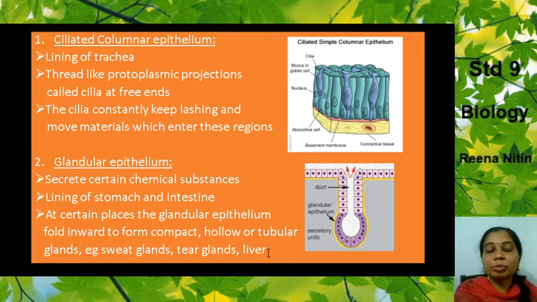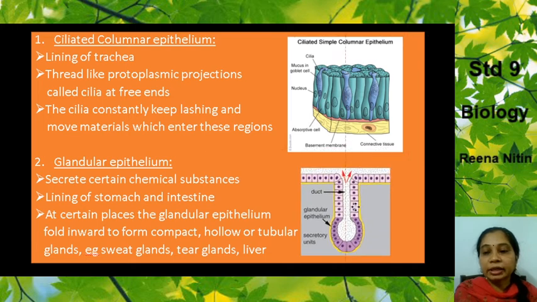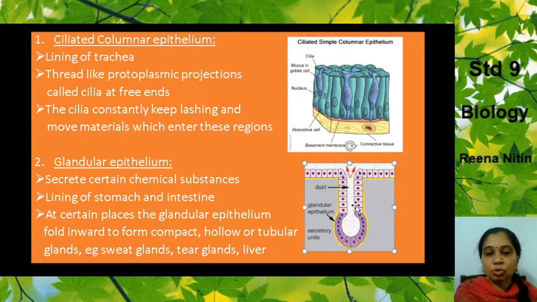So I hope I'm clear about the columnar epithelium: two types, ciliated and glandular. Ciliated, with the cilia lashing the things out; glandular, like this, going inside, secreting the substances, juices or whatever chemical substance.